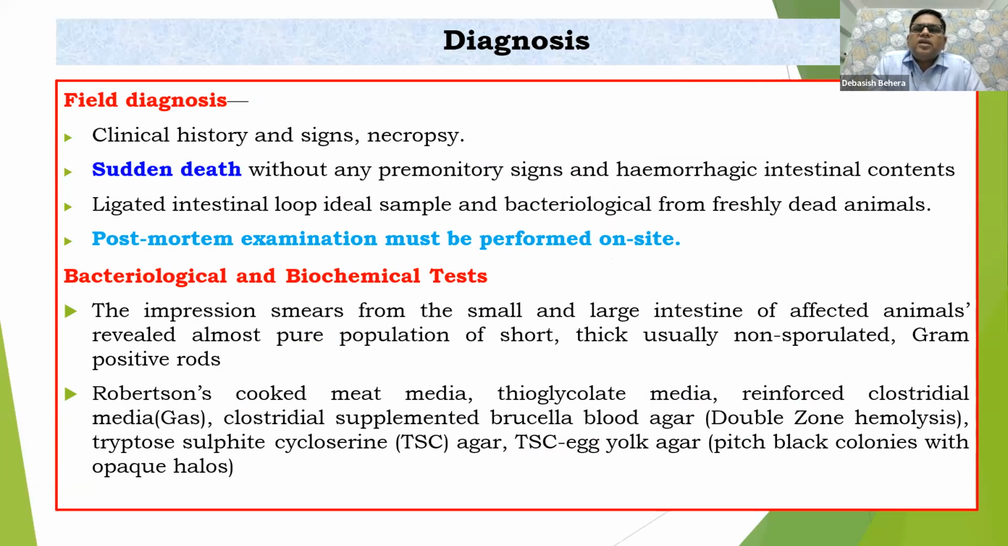Let's discuss something about the diagnosis. Diagnosis is a very important part of this disease. That's field diagnosis: clinical history, signs, and necropsy. These are all presumptive diagnosis. But sudden death without any premonitory signs and hemorrhagic intestine, we can say these are very characteristic lesions. Sudden death and hemorrhagic intestine, we may suspect this may be a case of enterotoxemia. But we have to go for the molecular diagnosis. We have to target the toxin. Otherwise, we cannot confirm this is a case of enterotoxemia.